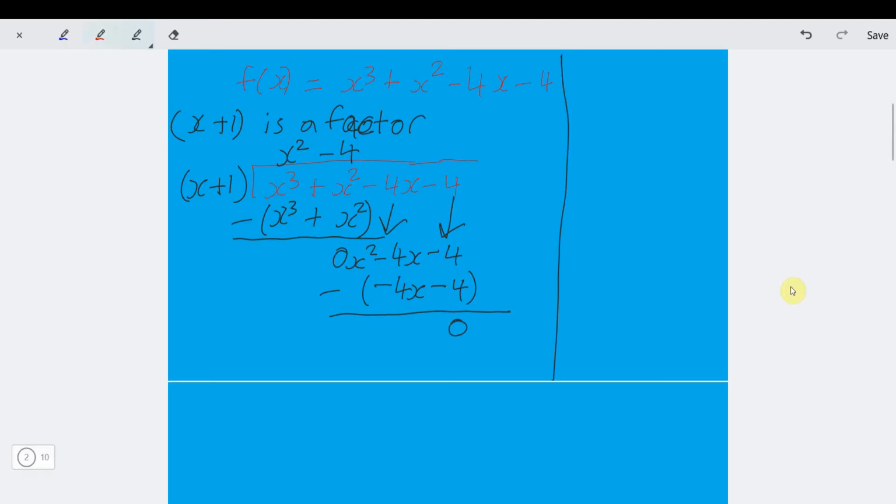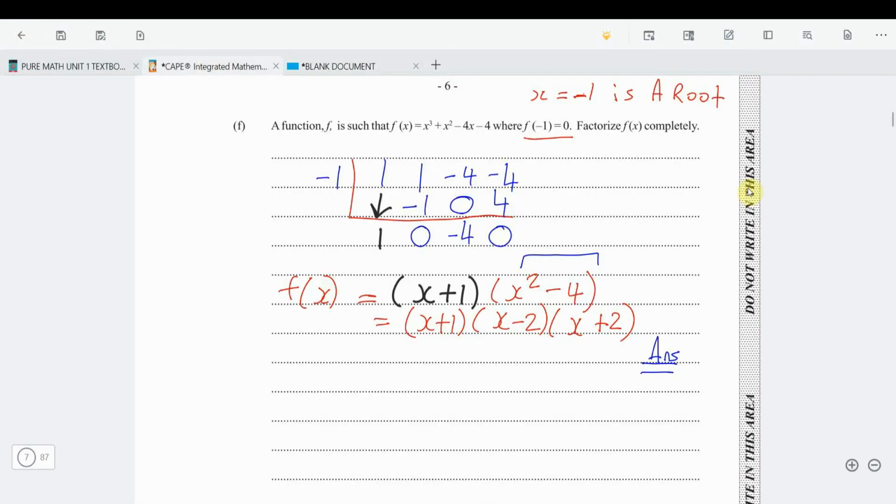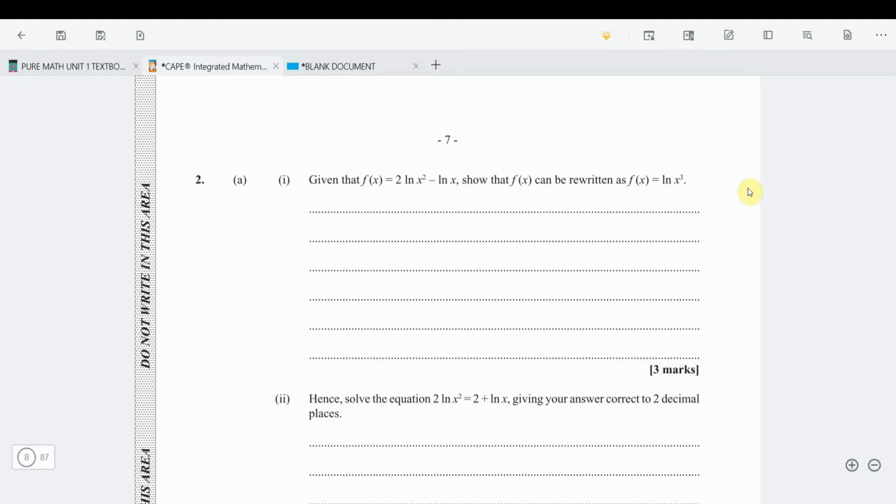So in that case now we're saying that f of x, when we factorize it, is equal to x plus 1 times x squared minus 4. Which still works out to be the same as when we did our synthetic division, x plus 1, x minus 2, x plus 2. Alright, so you could choose which way you want to do it in an exam. You can choose either synthetic or you can choose to do polynomial division. It's all up to you. Wow! Nice. Alright, that takes care of question 1.